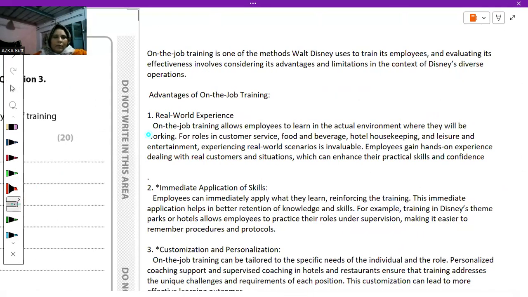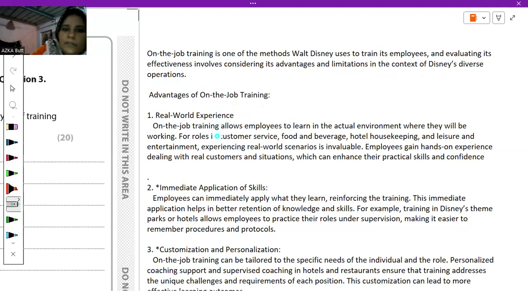So in the first, on the job training is one of the methods Walt Disney uses to train its employees, and evaluating its effectiveness involves considering its advantages and limitations in the context of Disney's diverse operations. So advantages of on the job training. So real world experience. This is the first advantage.